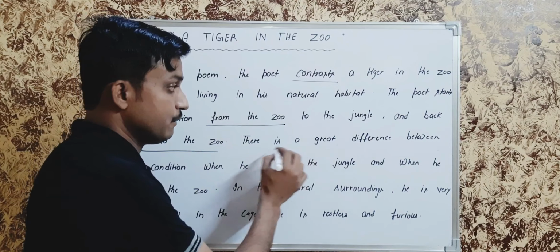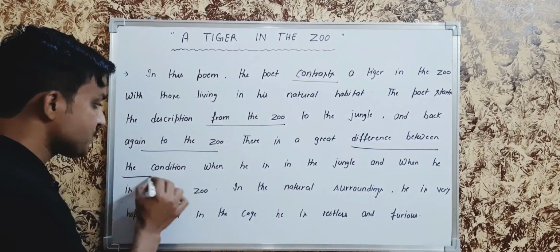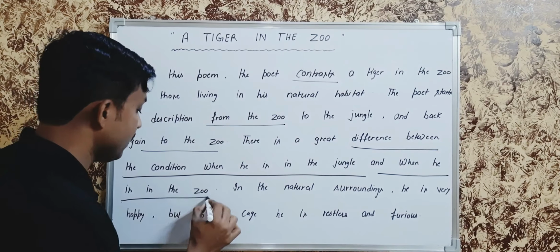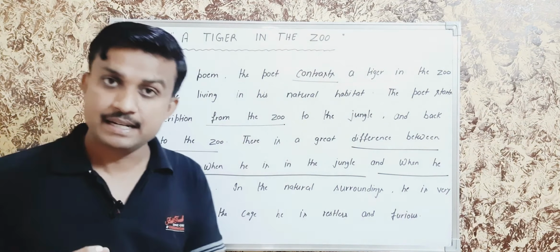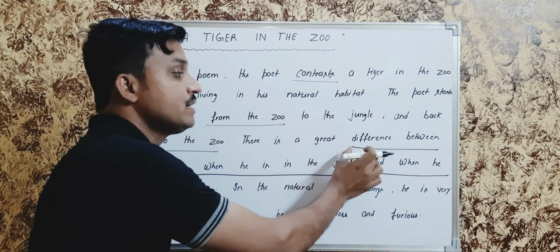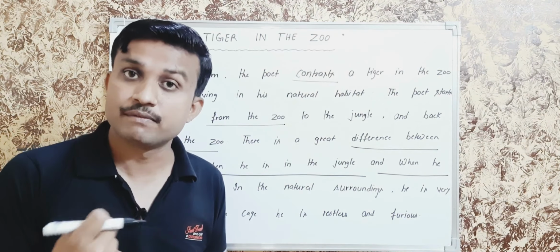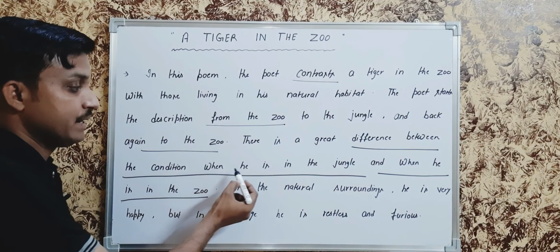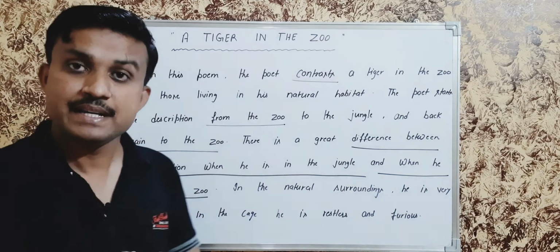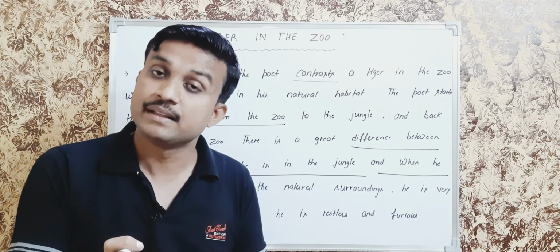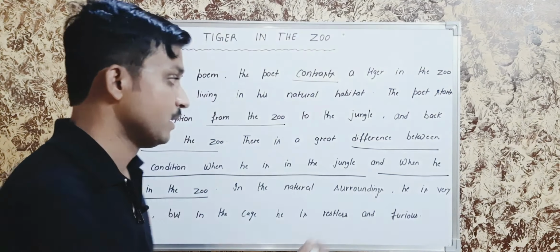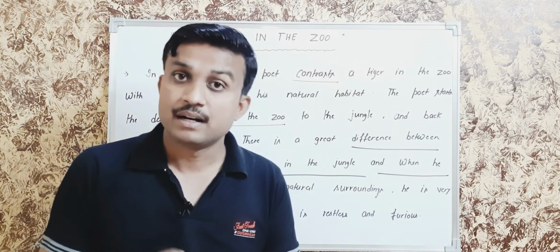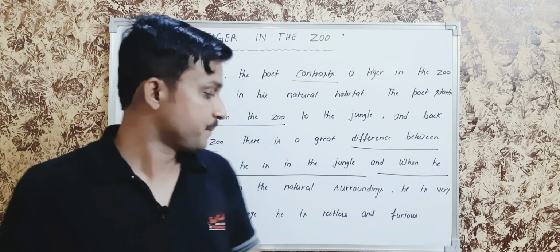There is a great difference between the condition when he is in the jungle and when he is in the zoo. The poet is telling us that there is a great difference. Which type of difference? Living behavior. The poet is telling what the tiger feels when he lives in the jungle, and what he feels when he lives in the zoo.